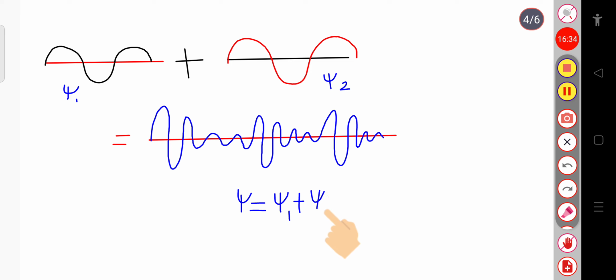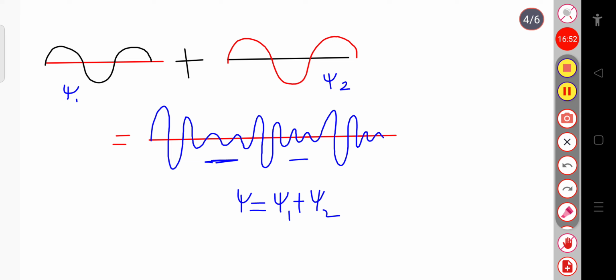This is the effect of the modulation. Actually, superposition is also known as modulation. It means that the effect of this modulation is to produce successive wave groups with gaps in between them. You can see the gaps in between them.